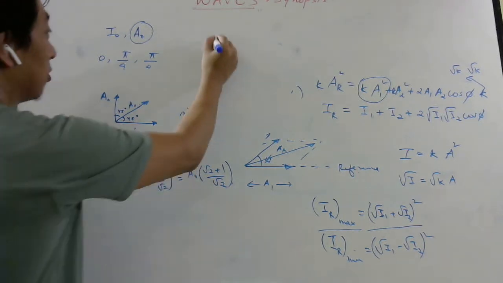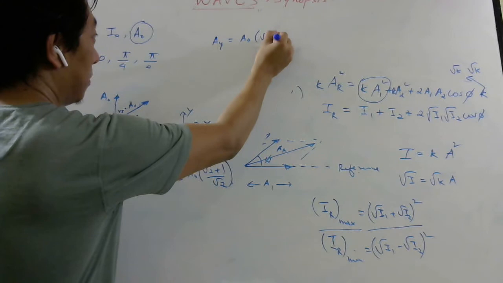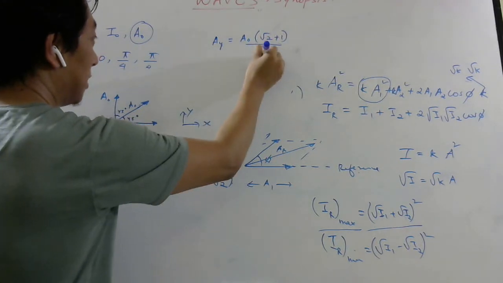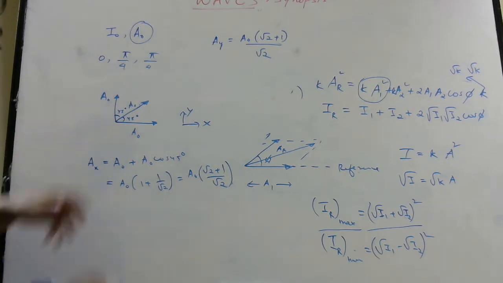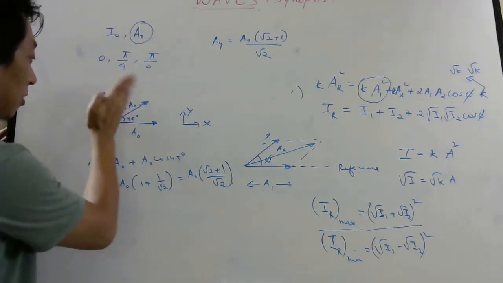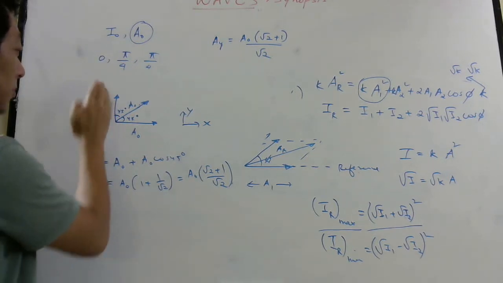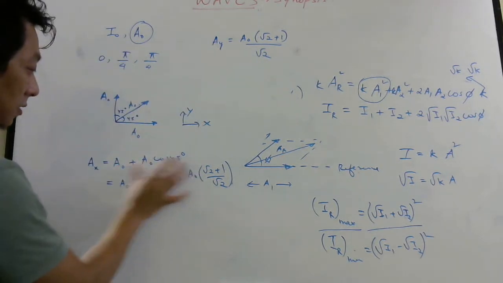What would be the other component, Ay? It will be exactly the same, A naught (root 2 plus 1 by root 2). Why will it be the same? Try to think. This arrow is along the y-axis. This arrow will have a component here, A naught cos 45, right? Because this is also 45. So that will add with this, giving you the same answer.